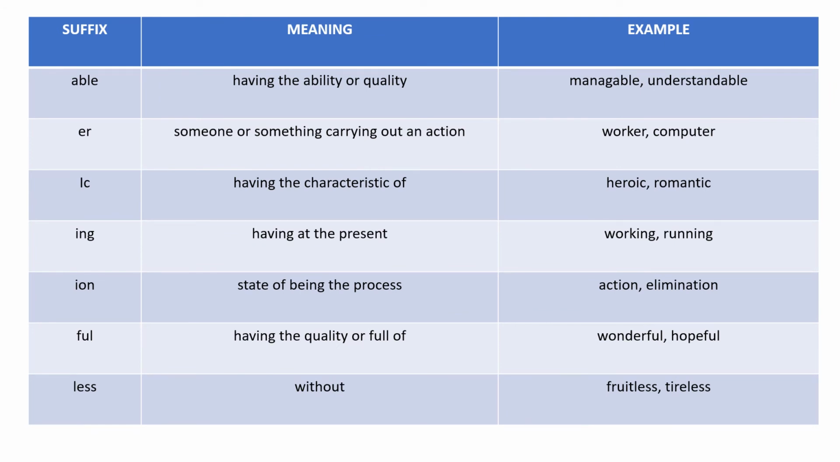These are now examples of suffixes, their meanings and examples. Able means having the ability or quality. Example, manageable, understandable. Er means someone or something carrying out an action. Example, worker, computer. Ic means having the characteristic of. Example, heroic, and romantic. Ing means having at the present. Example, working and running. Ion means the state of being, the process.